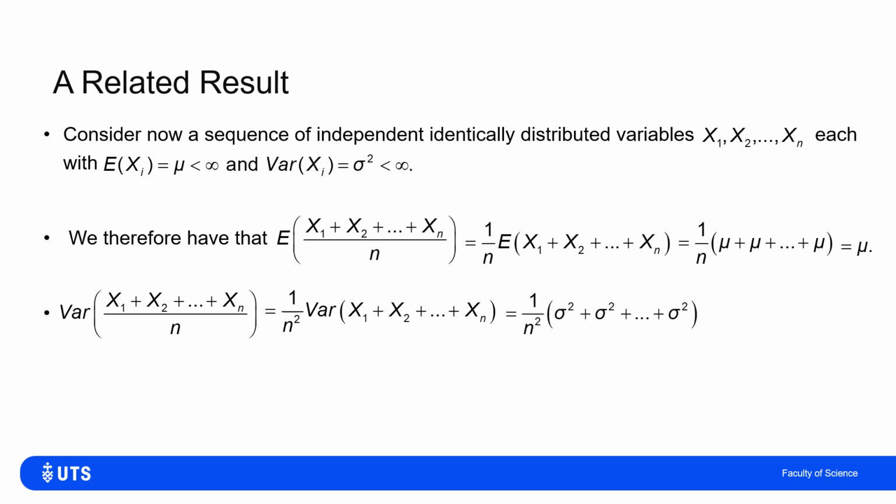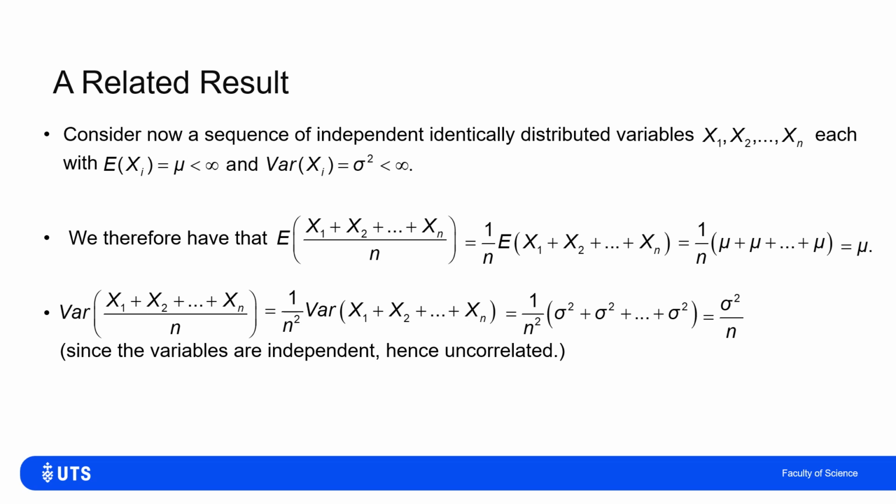But the variance of the sum is just the sum of the variances when they are independent. Because fully, the variance of x1 plus x2 is the variance of x1 plus the variance of x2 plus twice the covariance of x1 and x2. There's no covariance. They're uncorrelated. They're independent. So now all I'm doing is getting n things added together, each of which is sigma squared. But what I get here, of course, is sigma squared over n.